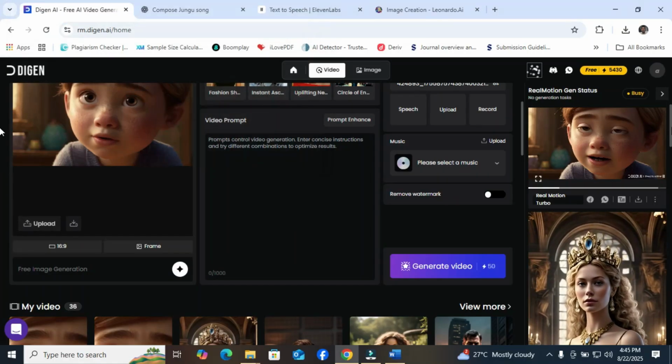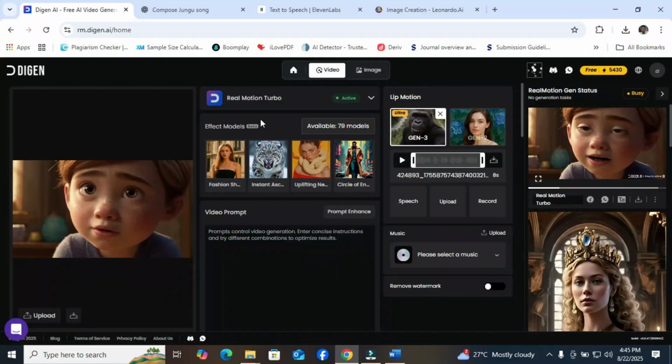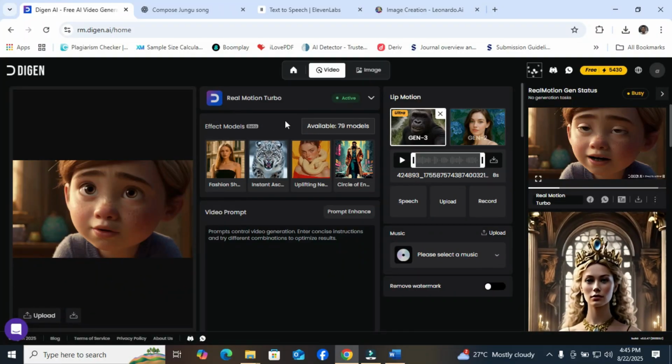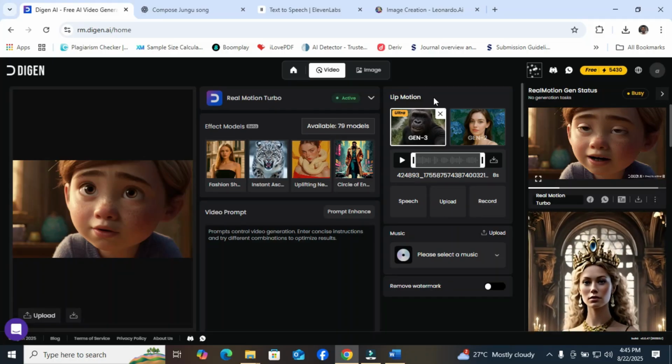After uploading it, I had to bypass this place, real motion turbo. I don't really need much of this, the effect model. Then I came to this place, leap motion.